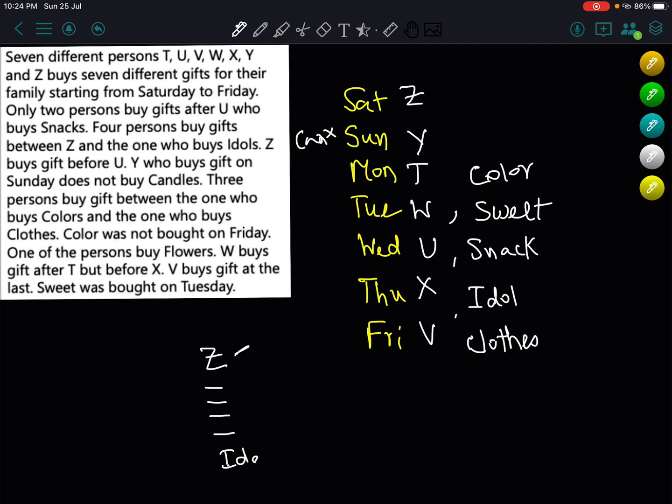And so what is the thing, remember? So remaining: Sunday will not be candle, so Saturday will be candle and Y will be flower. One of the persons buys flowers, so flower. So this is the answer.